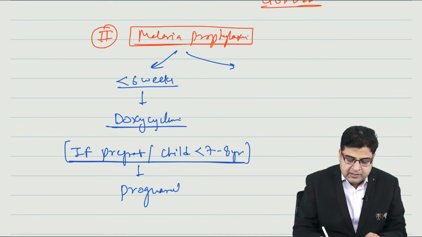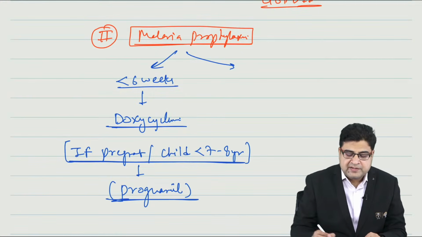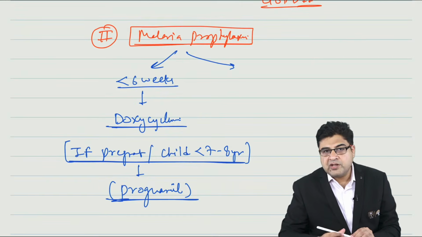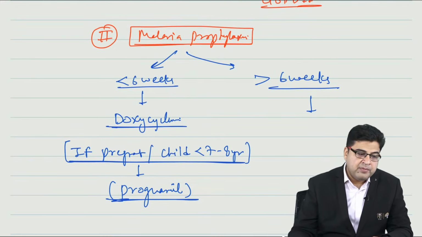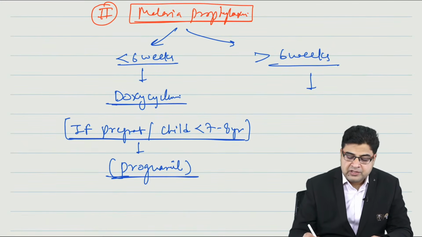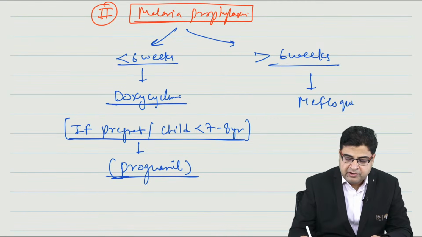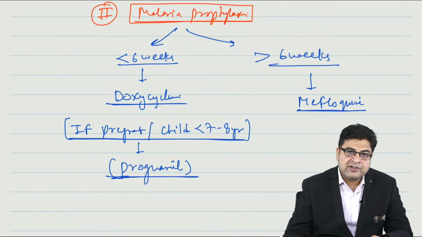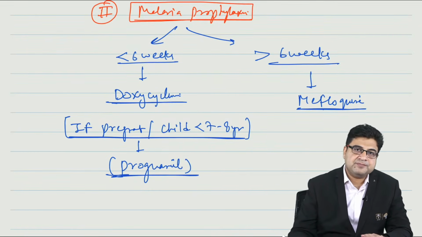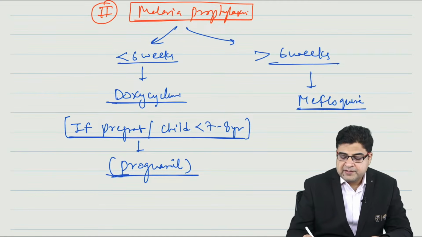So proguanil is a medicine which is given for patients who are coming to India for less than 6 weeks. Now the patients who are coming to India for more than 6 weeks will get mefloquine. Mefloquine is given as the best medicine for prophylaxis of malaria for patients coming to India for more than 6 weeks.